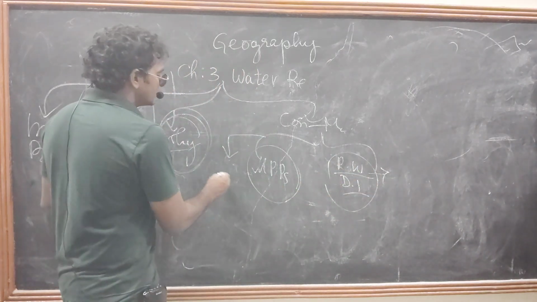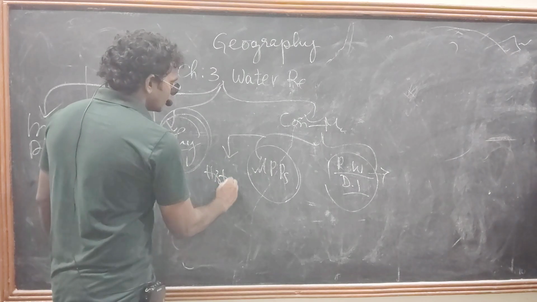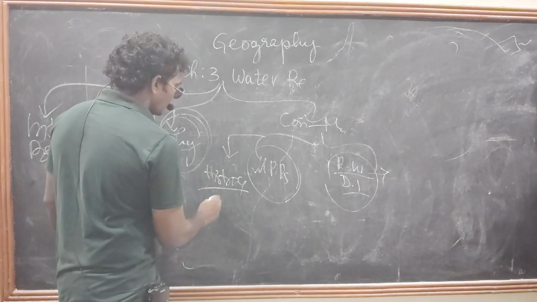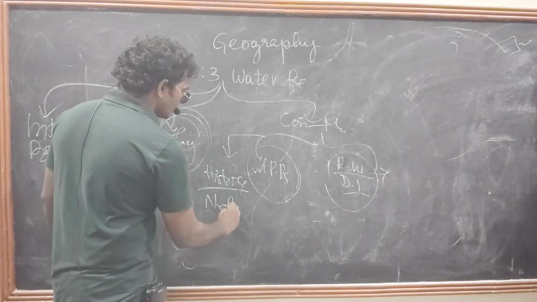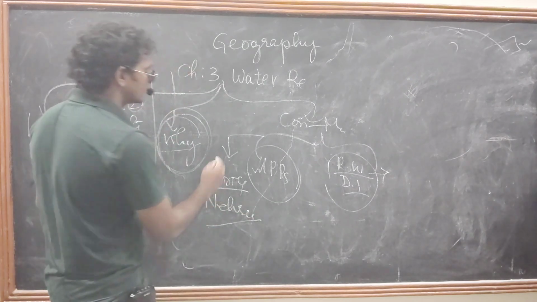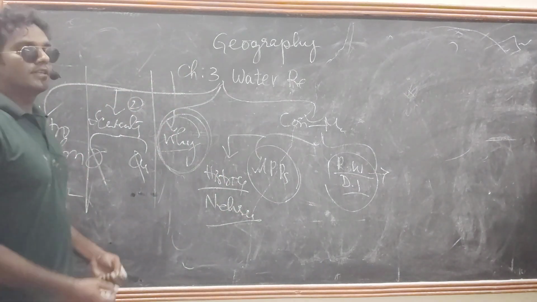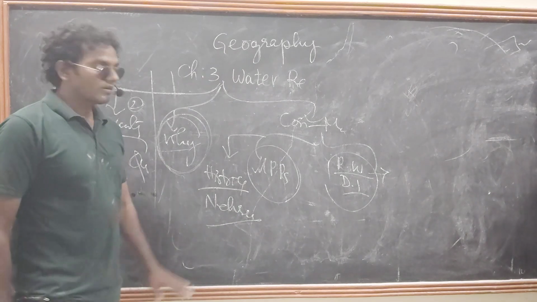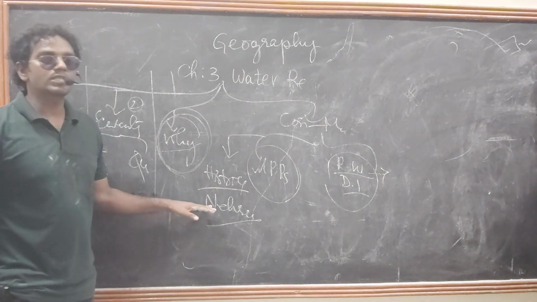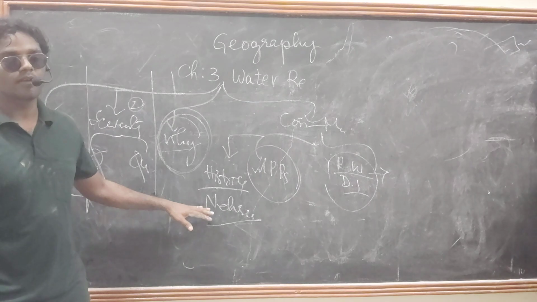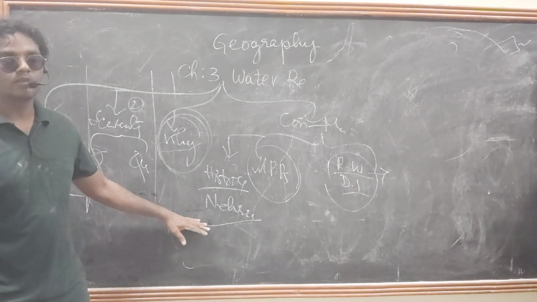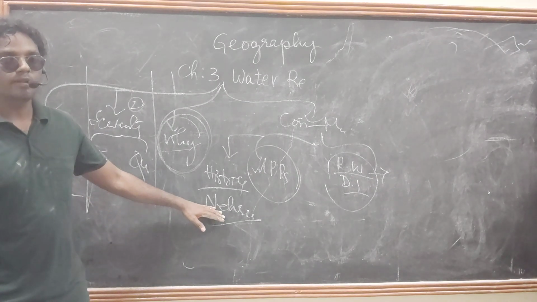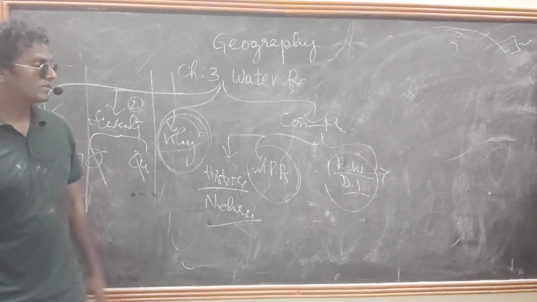We need to discuss the history and Nehru's thought. In history also we discussed that sophisticated dam construction was there to provide water for commercial purposes, industrial purposes as well as irrigation purposes.